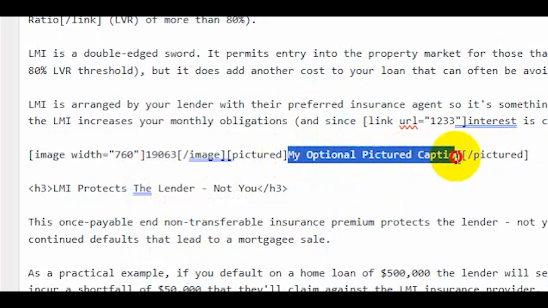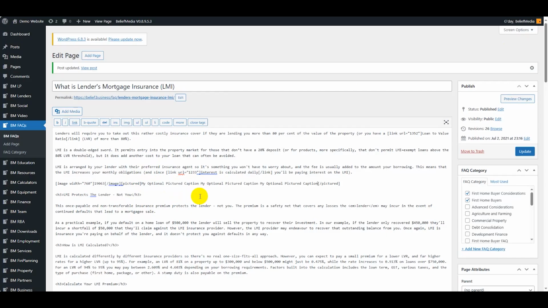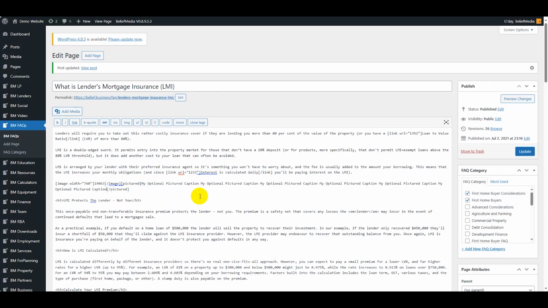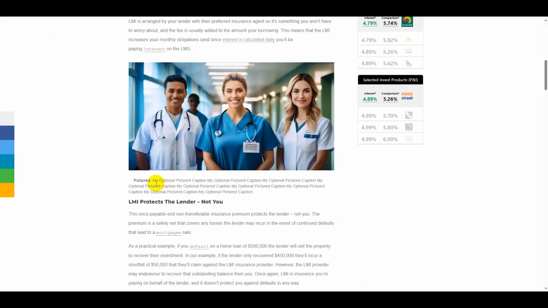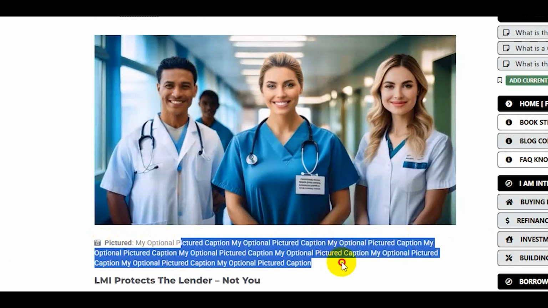So you can just have any text of your choosing in there, in the picture shortcode. So I'll just do that to make the caption stand out a little more so you can see what I've done. And we've got the image width of 760. I'll update that and refresh the page, hopefully. Okay, I'll refresh the page and that'll just show us the caption. There we go, and it's got the pictured shortcode there with all the applicable text.